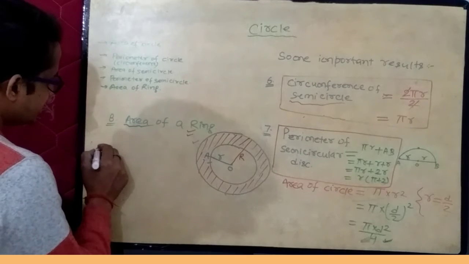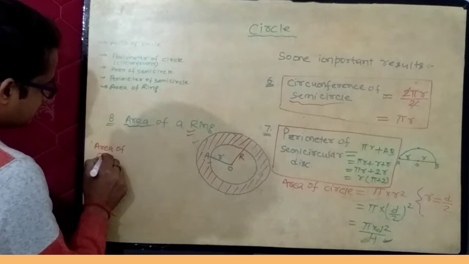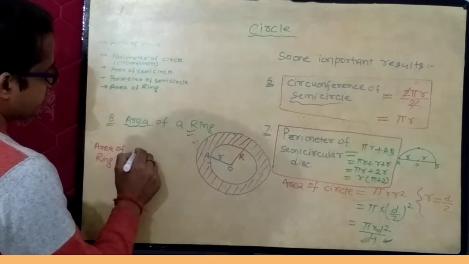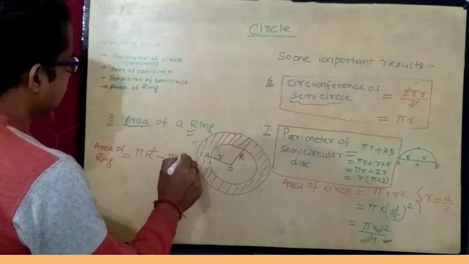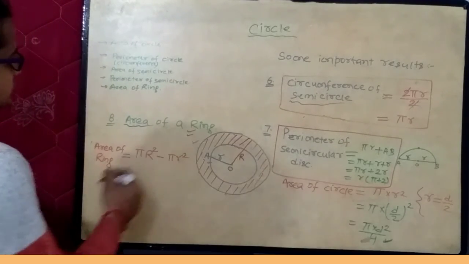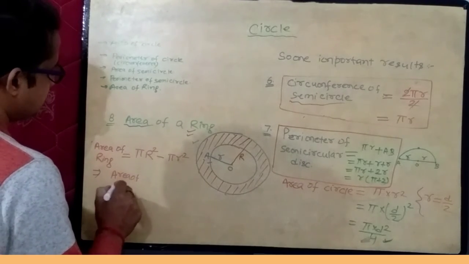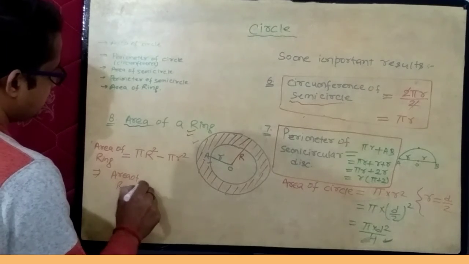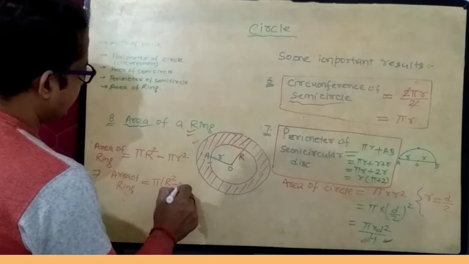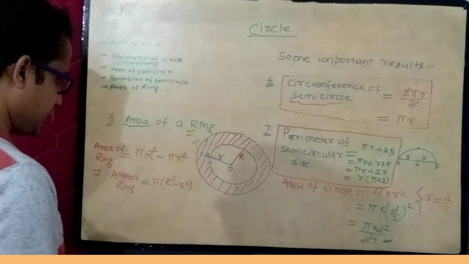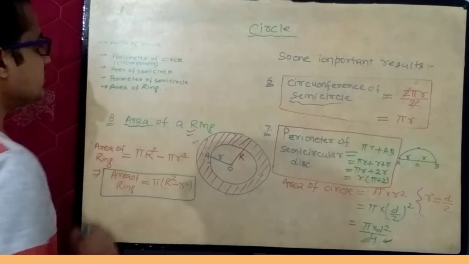So area of a ring equals outer circle area pi capital R square minus inner circle area pi small r square. Pi is common in between these two terms. So pi into capital R square minus small r square. This is area of a ring.